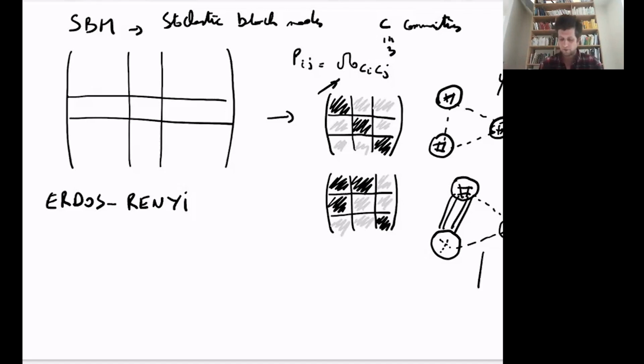But you can also have other types of what is usually called generalized communities, where in this case, you would have many connections in group number 1, many connections between group number 1 and group number 2, many connections inside group number 3. And this leads to some complex organization that can still be characterized into a structure of blocks, in the sense that your adjacency matrix is organized into different types of blocks.